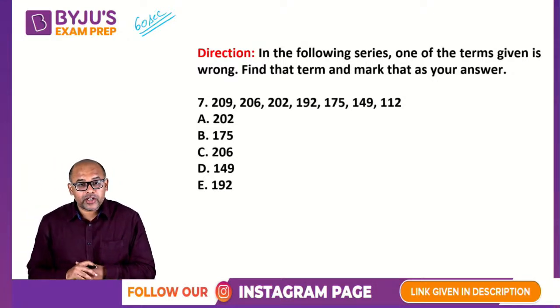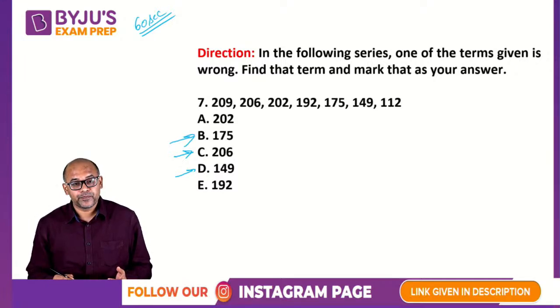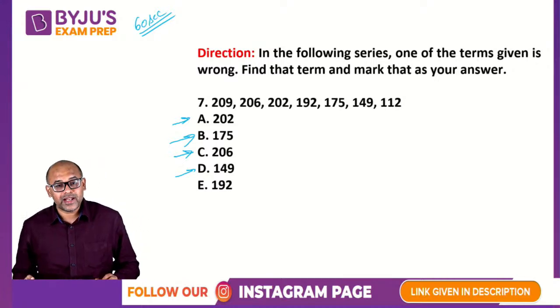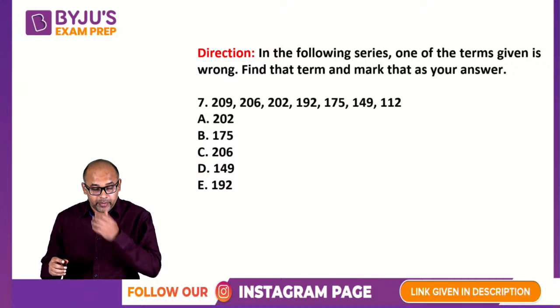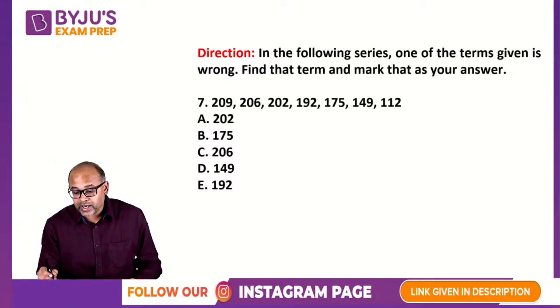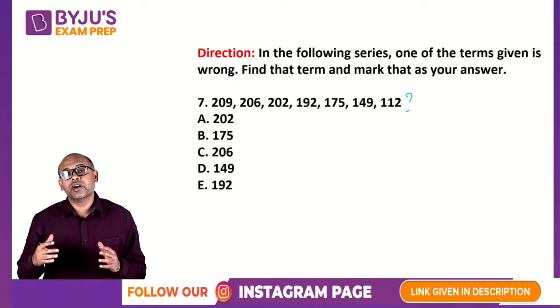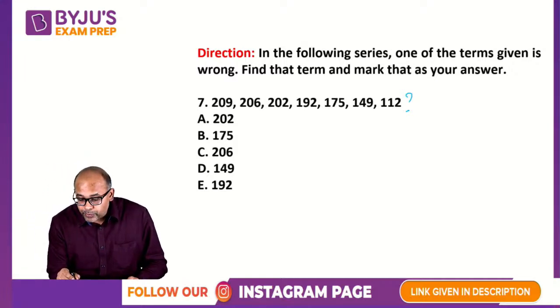Well, this time I got different answers. मुझे option C मिला है, option D मिला है, option B भी मिला है. I got option A also. Somebody retracted the statement. Okay, so let's see what the correct answer actually is. Now the problem here, before I talk about the correct answer, पहले this model को समझो. This is not asking you what is the next number. Next number is easier because once you identify the pattern, उसको बस continue करना है and there is no problem in the pattern.